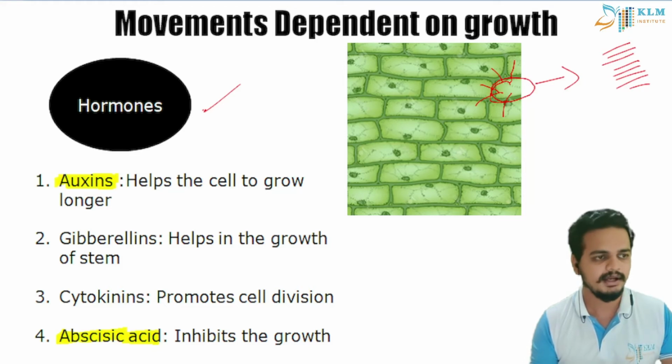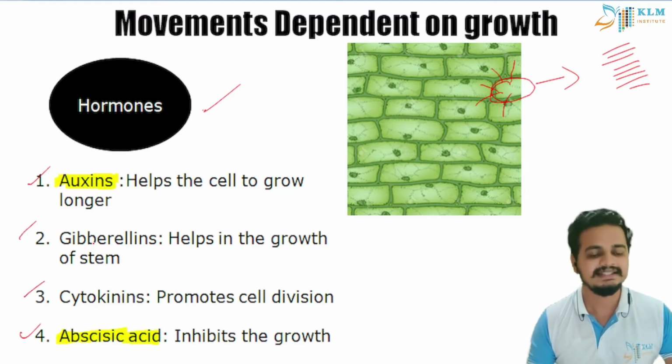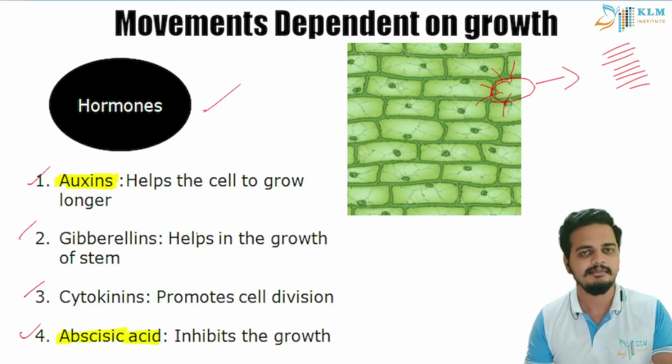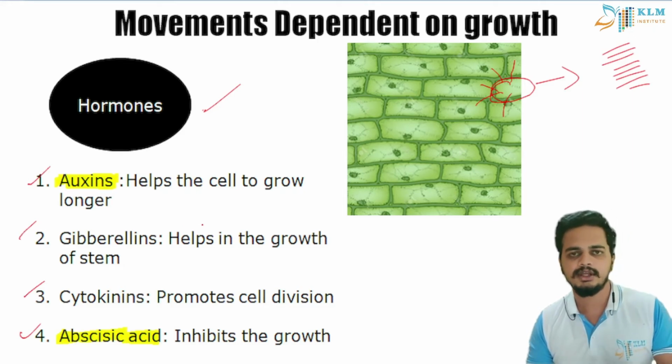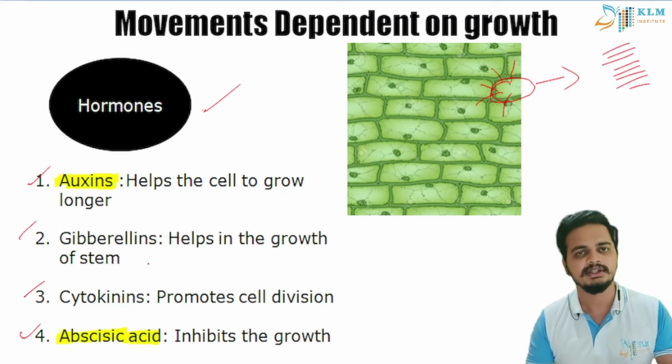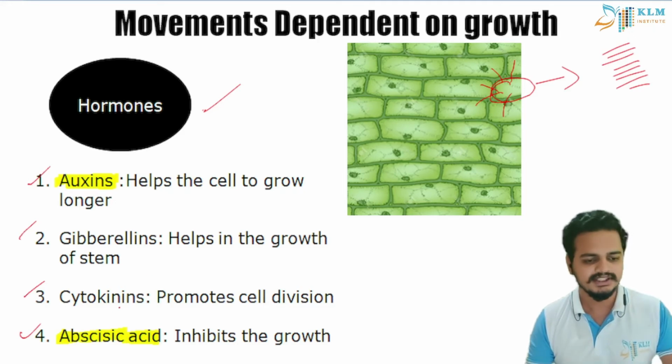So you can remember these: auxins, gibberellins, cytokinins, and abscisic acid. Auxins help the cell to grow longer. So you can imagine, right? If it helps in the growth, it can tell where to grow and where not to grow. Gibberellins also help in the growth of the stem or shoot system. Cytokinins promote cell division.